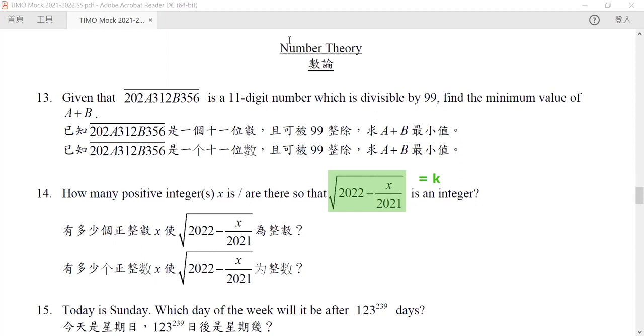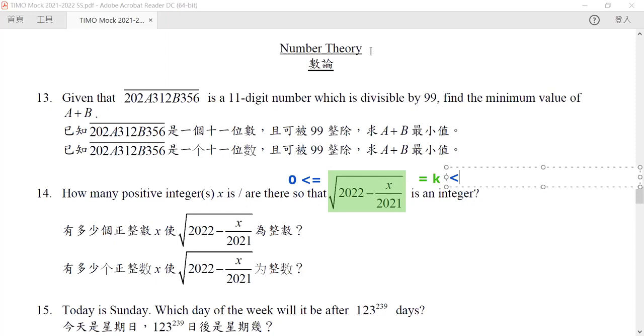But before we do this, we want to know: what's the range of this k? We know that k must be greater than or equal to 0, because it is an integer and it is a square root of a number. A square root must be bigger than or equal to 0. But for k, because we are doing 2022 minus something, now what is that something? Why?